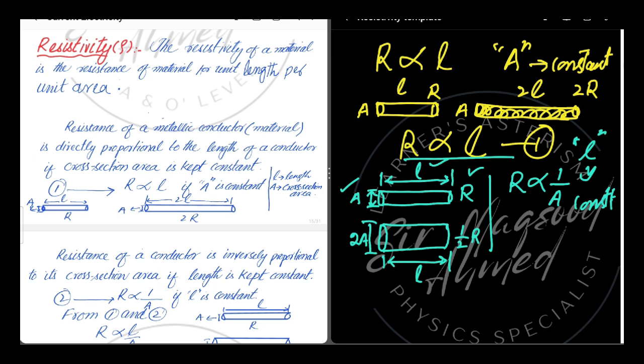As resistance and cross section area of the conductor are inversely proportional. Inversely proportional means if we increase one quantity, the other quantity will decrease with the same ratio. This means that if we double the cross section area, the resistance will become half. So now its resistance would be 1/2 R, 0.5 R. If we halve the area, the resistance will be double.